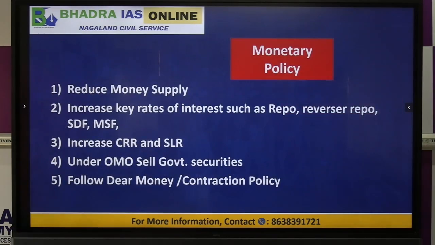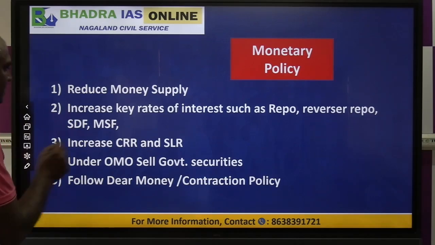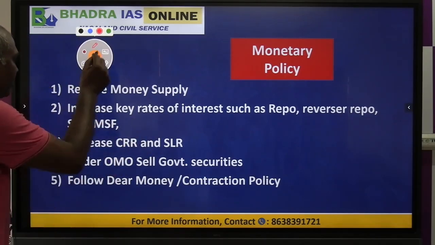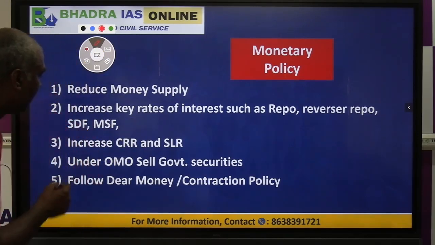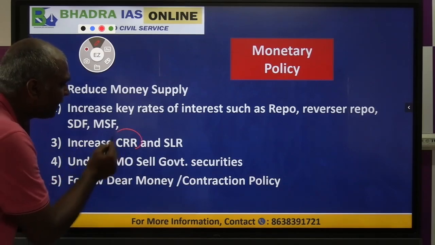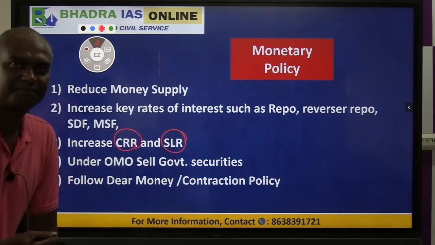The last one is the monetary policy. What should the RBI do to control inflation? So very simple, I have put it point wise, so for exam you just follow these points. RBI should reduce money supply. How? By increasing the rates of interest like bank rate, repo rate, reverse repo, SDF, MSF, etc. RBI also should increase CRR and SLR.